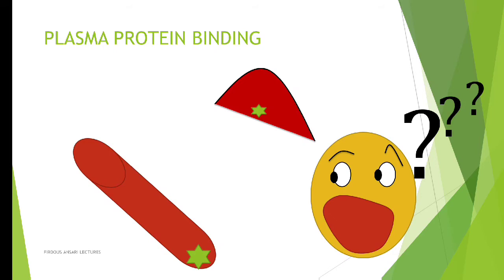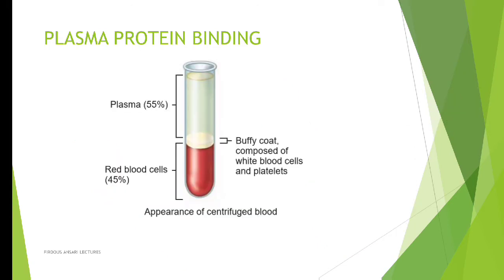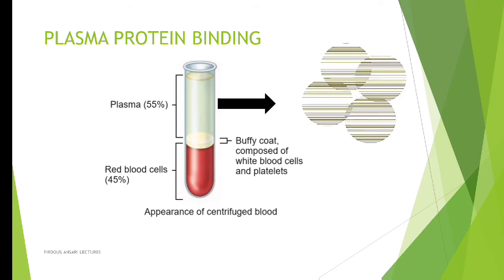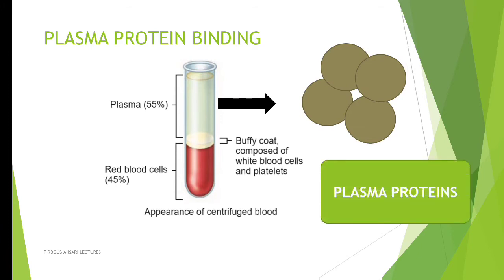This is a very big question, because absorption occurs, but after absorption the size of the drug has increased and distribution cannot occur. The reason behind that is, we know the blood is made up of two components, one is plasma and another is the blood cells. In the plasma, there are plasma proteins. So plasma proteins play a very vital role in increasing the size of the drug.